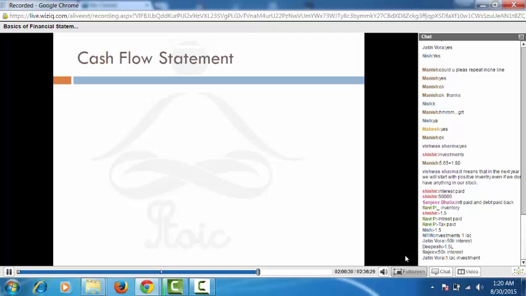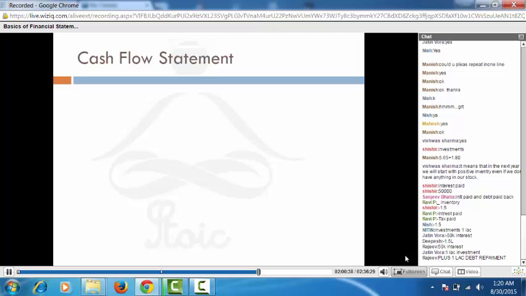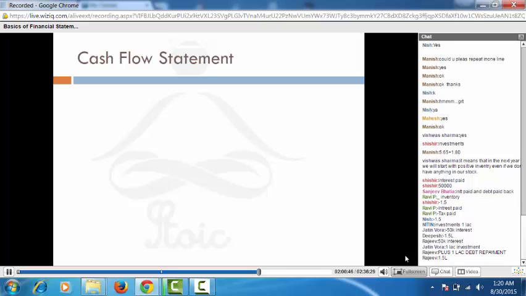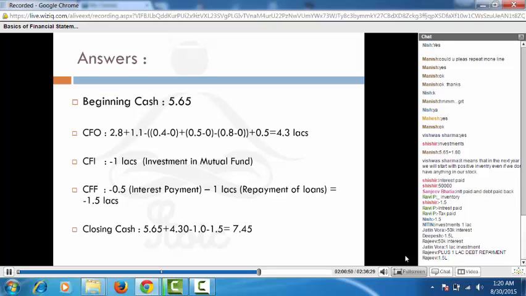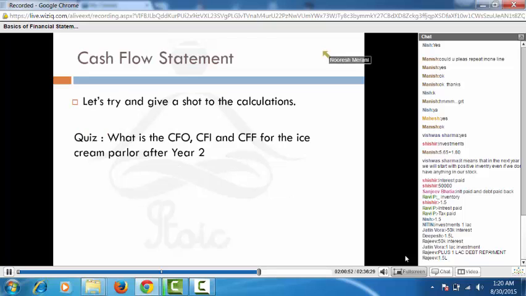So it's an asset I have created. But as far as the sources of funds are concerned, to repay them, I have repaid one guy 1 lakh rupees, which is my banker, and I have paid 50,000 rupees of interest cost. Alright, so my cash flow from financing activity is going to be minus 1.5, right?